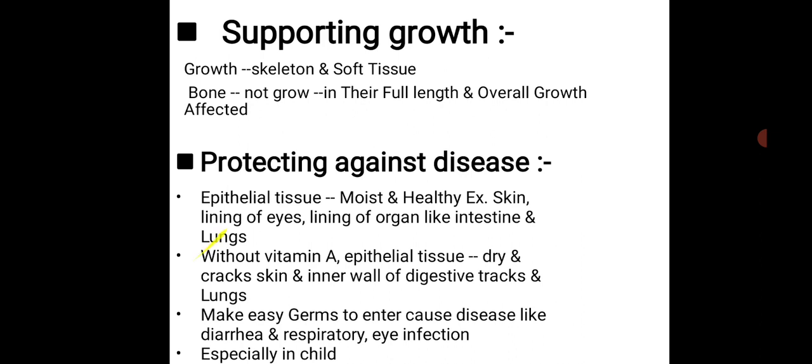Without vitamin A, the epithelial tissue becomes dry. If vitamin A is not present, epithelial cells are not healthy or moist; they become dry, with cracks in the skin and the inner walls of the digestive tract and lungs.